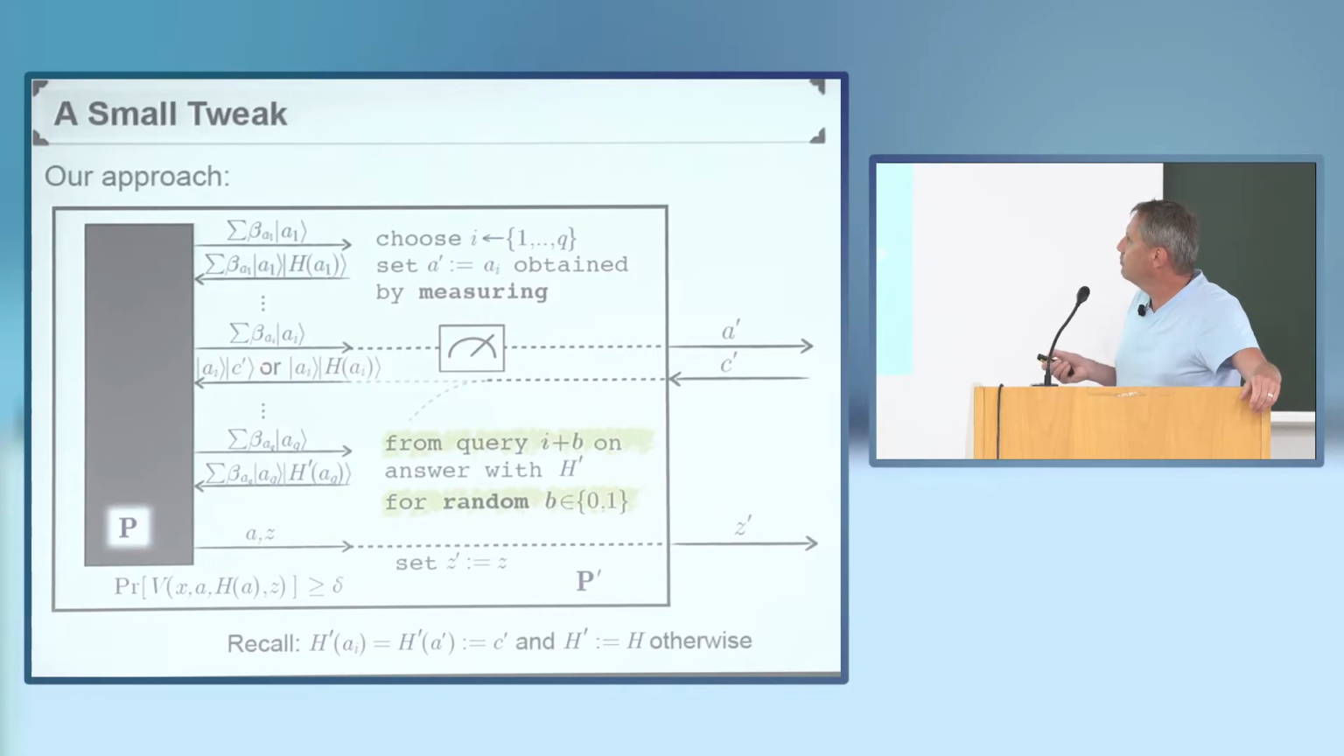So, right, if I use the reprogrammed oracle on this query, I will actually answer with c prime, right? But I'm saying I'm not going to do that all the time. I'm only going to do that with probability 1/2. And with probability 1/2, I use the original h here. And only from the next step on, I use the reprogrammed oracle to answer queries.